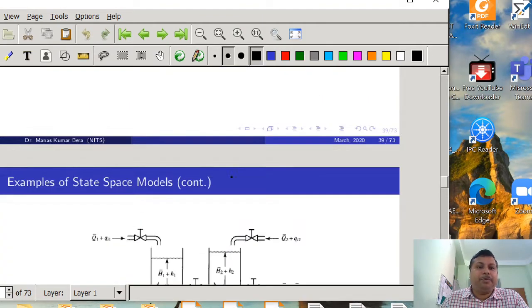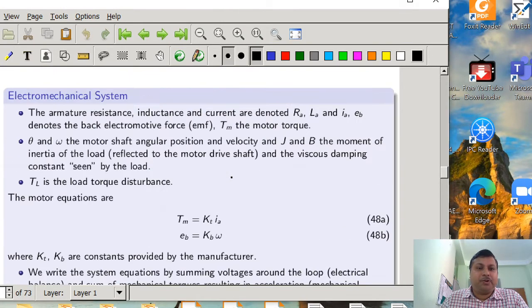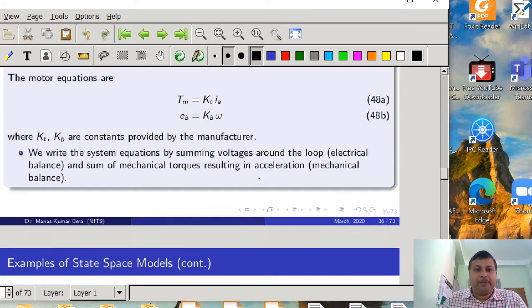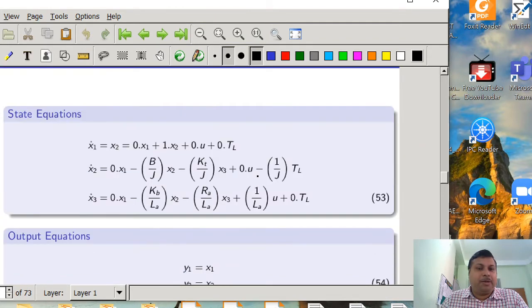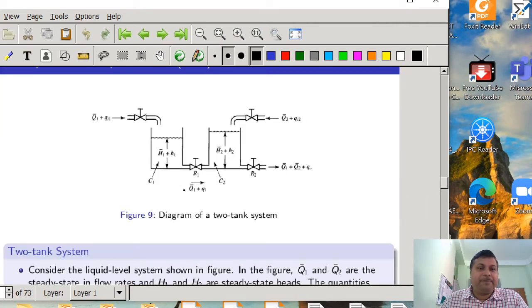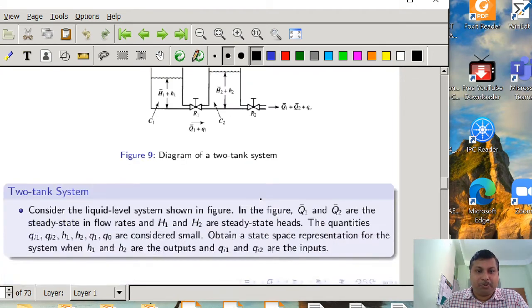The first example we have discussed is an electromechanical system, that is a separately excited DC motor, and we have seen how a MIMO system can be represented using state space representation. Then we have taken a two tank system. There also we have seen how this kind of MIMO system can be represented using state space equation.